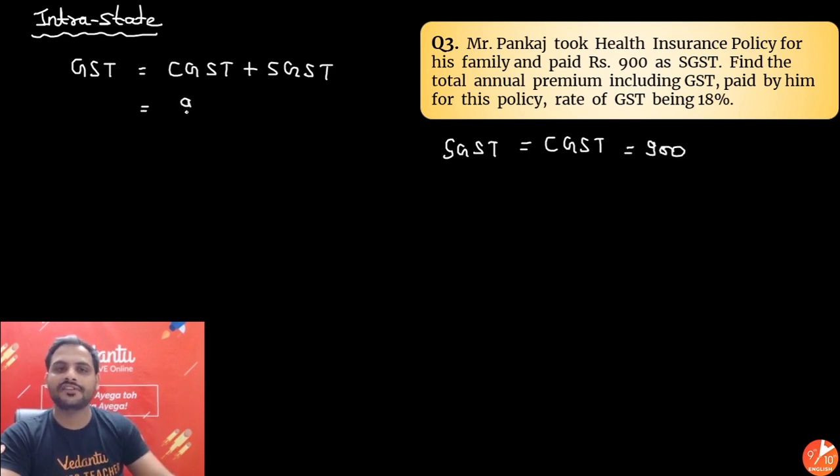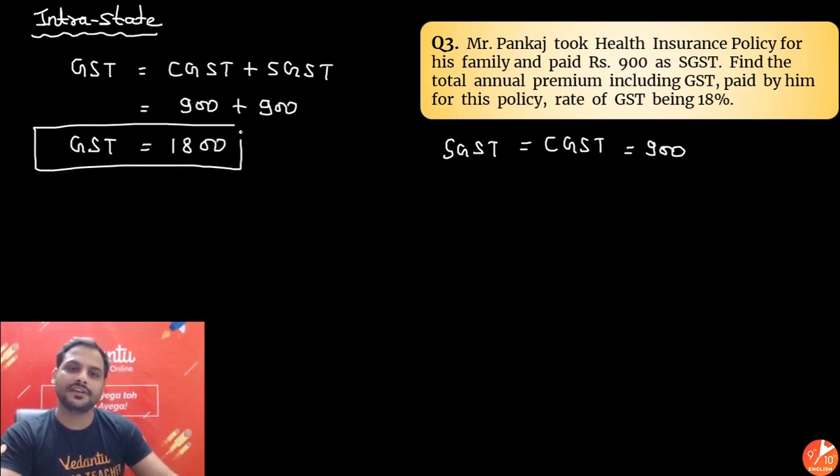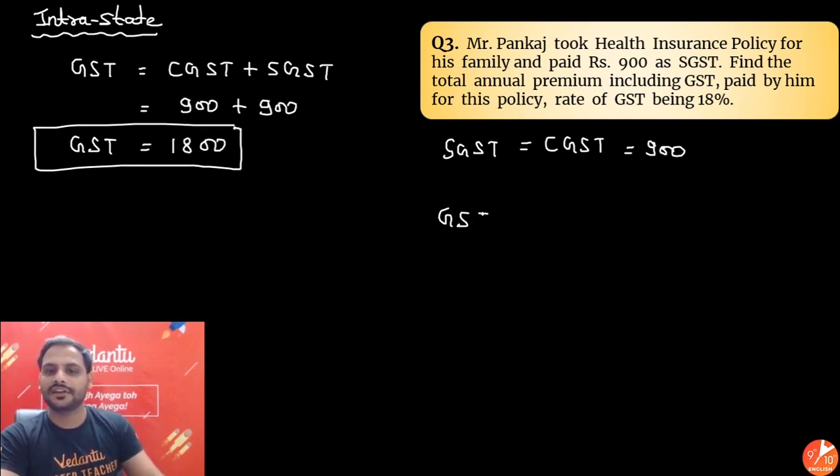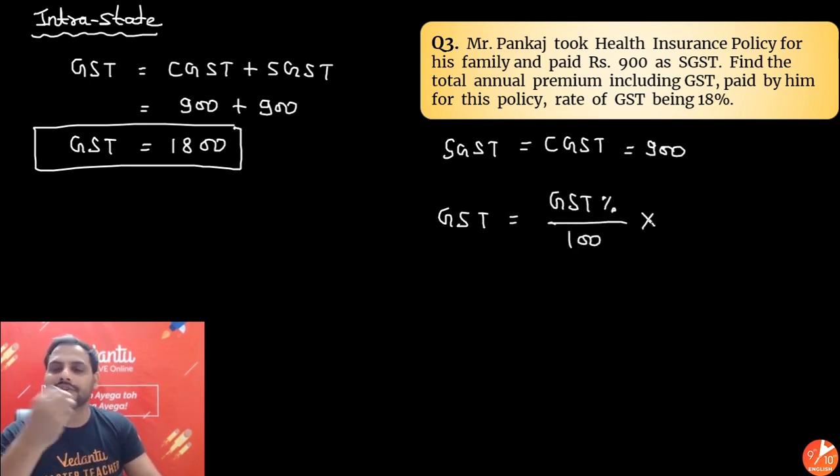So total GST paid will be 900 plus 900, which is equal to net GST is equal to 1800. Net GST will be equal to 1800. Beta, I know net GST will be equal to GST percentage, whatever it is applicable, divided by 100 into the selling price or the premium. In this case, the annual premium, the price.